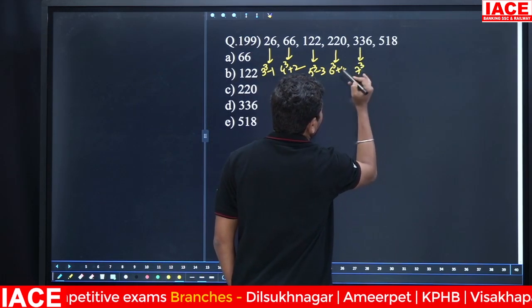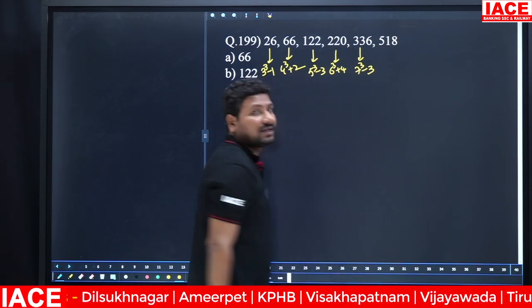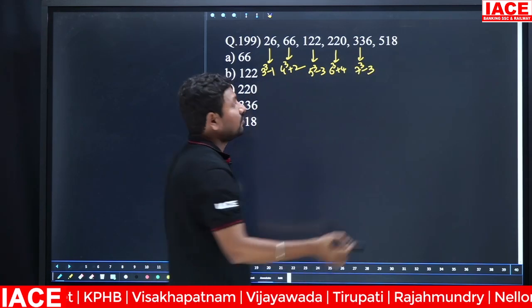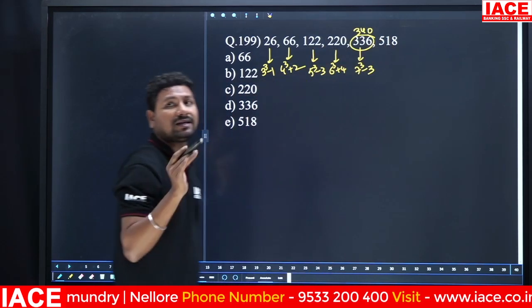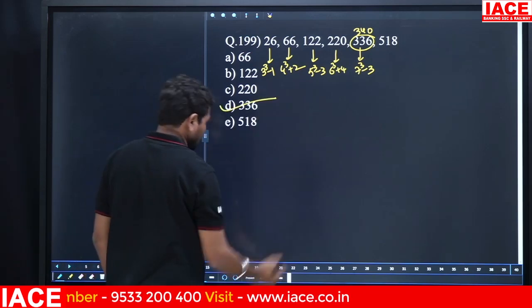Next, what is the number expected? 7 cubed minus 3. 7 cubed is 343. From 343, 3 is removed, so you will get 340 only, not 336. Then the wrong number is what? 336 is wrong. Option D is correct.